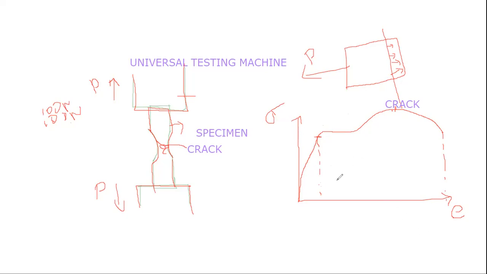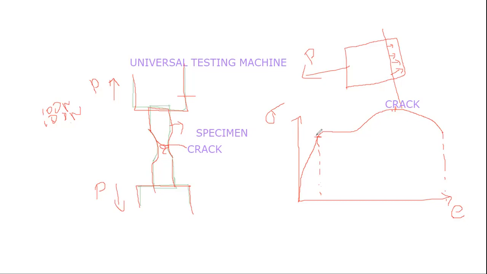Okay, as per Hooke's law, which maintains a relation between the stress and strain, up to this, say 100 newtons or suppose 15 newtons, you can assume whatever it may be.